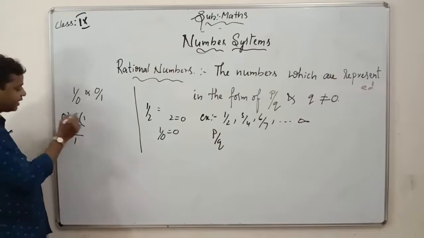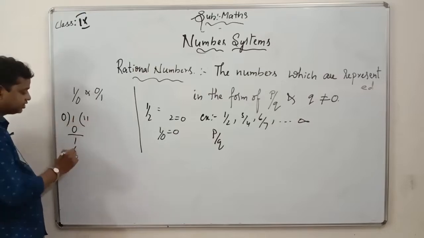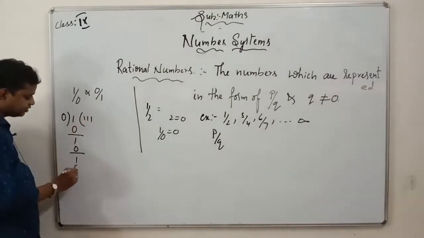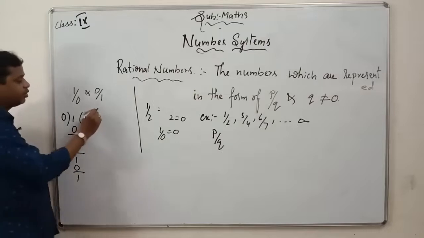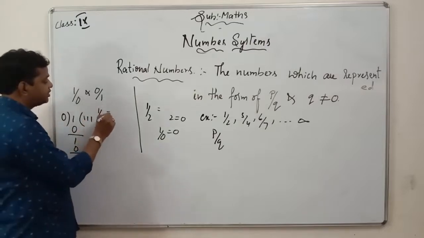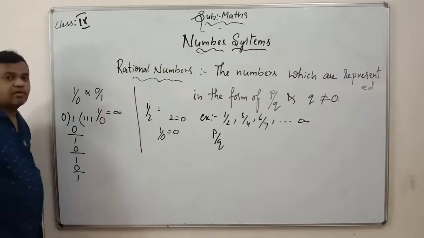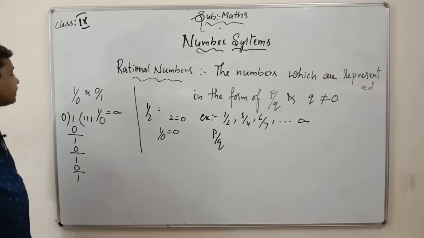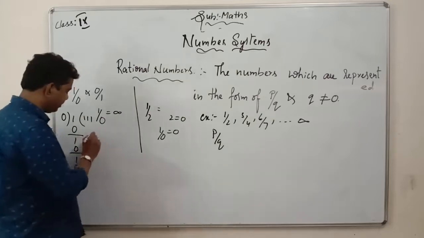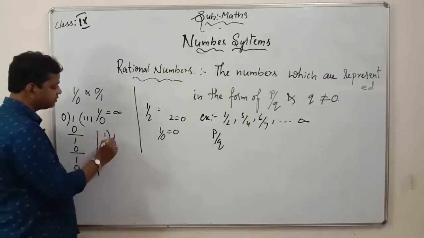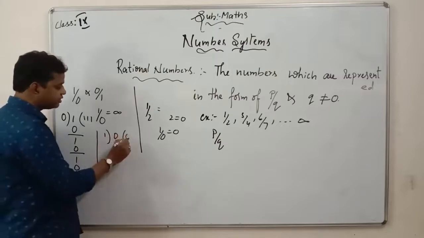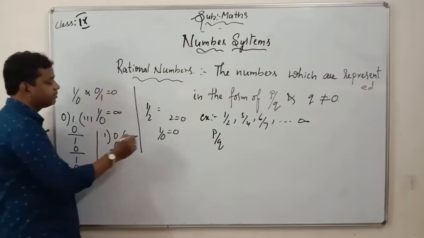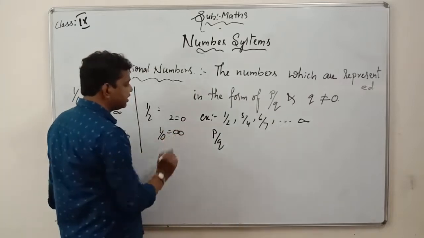Again I can write 0, 1 divided by 0. Again 1 will remain. So the value of 1 by 0 is infinity. It doesn't have any value, so you cannot write it as 0. But what is 0 by 1? If I write 0 by 1, how much do you get? 0 divided by 1, you will get the answer 0. So this you can write as 0, but here it is not 0, it is infinity.